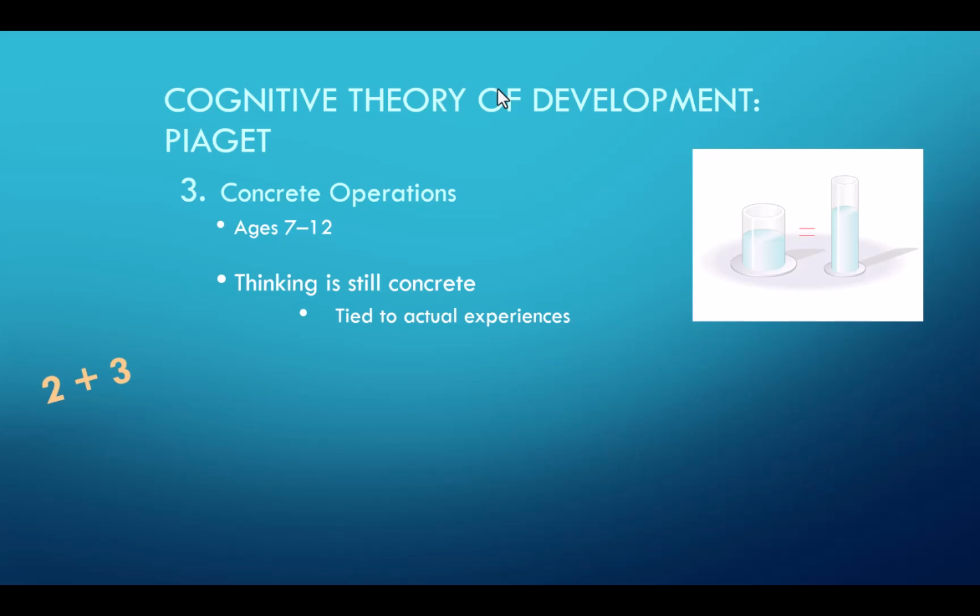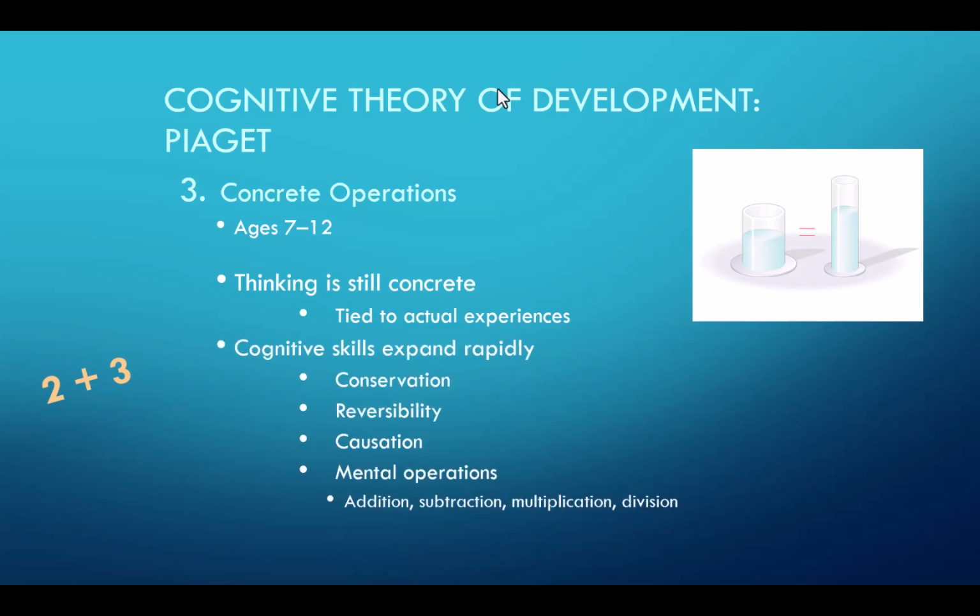So at this stage, according to Piaget, their cognitive skills develop rapidly. So conservation, understanding the concept of conservation is achieved, understanding reversibility, understanding causation, and then mental operations, the ability to add, subtract, multiply, and divide. This is the age that Piaget felt that they were capable of that. Of course, we already discussed that we know that children are capable of this at an earlier age now.